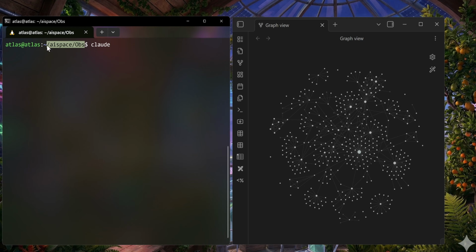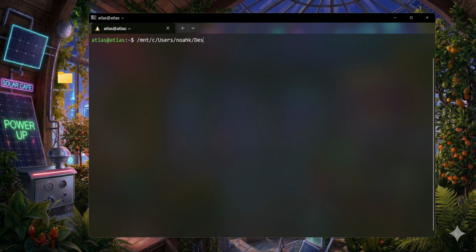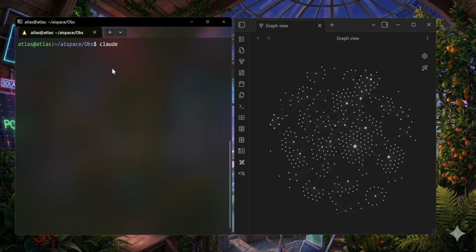Make sure to open the large language model in a folder that is actually holding your Obsidian stuff. So I used a soft link for that, like making just a link from something that is actually hosted on your Windows machine. Actually, that's just one command. You can also ask a large language model to do so. Super easy, takes you below 1 minute. All right, so let's make sure with ls for listing the directory that I have everything in my vault.